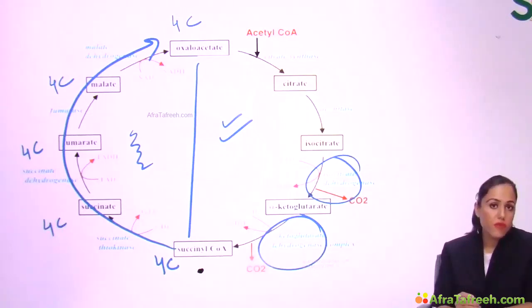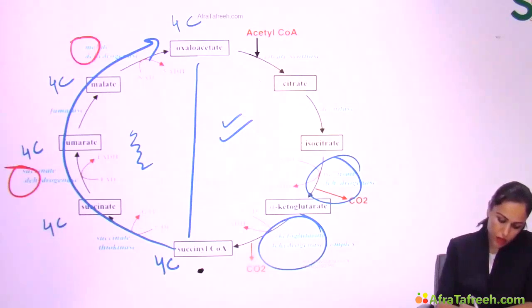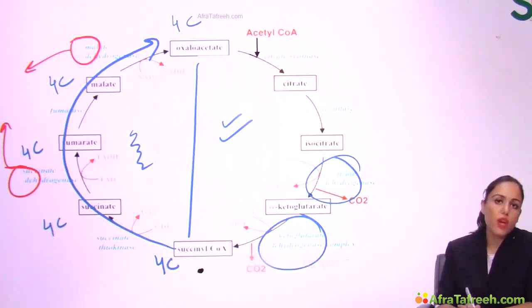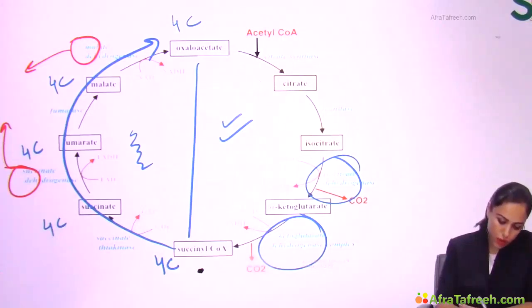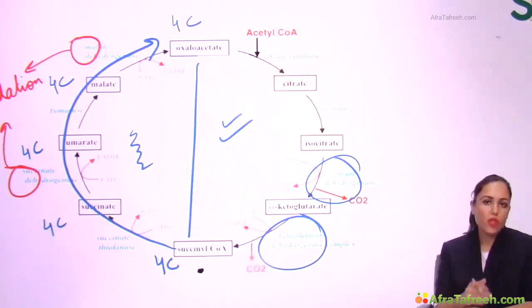And whenever dehydrogenase on this side of the cycle, see succinate dehydrogenase, malate dehydrogenase, there is no change in number of carbons when these two dehydrogenases are working. So they both are simply oxidation steps occurring. You know, dehydrogenase means removal of hydrogen, means oxidation, right?